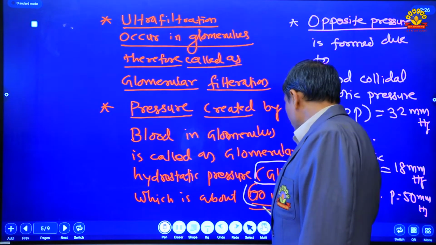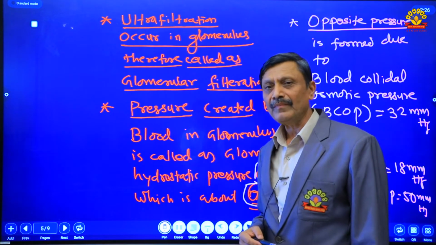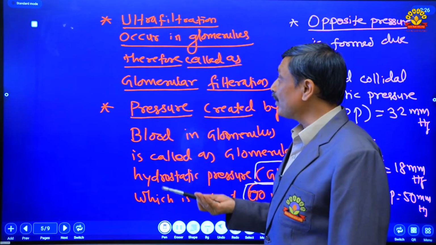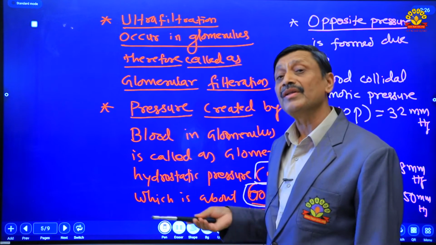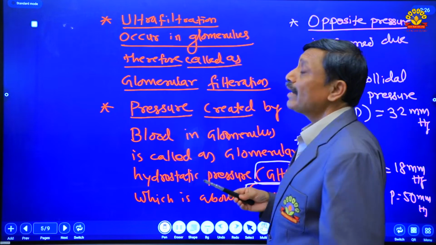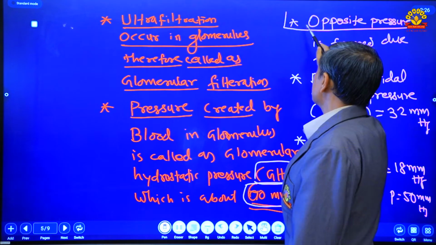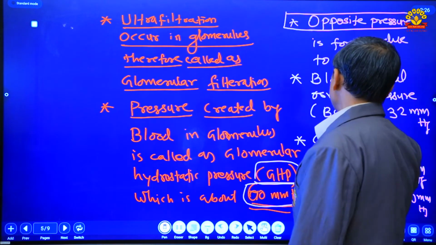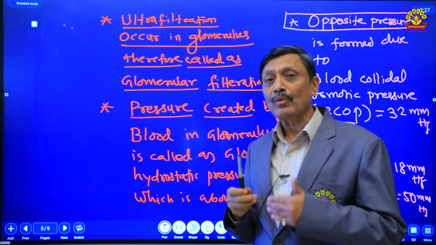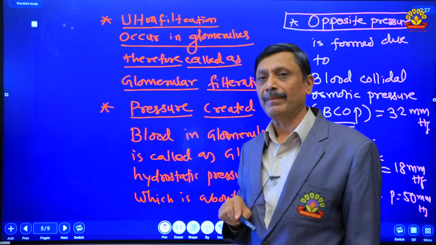This glomerular hydrostatic pressure is about 60 millimeter of mercury. As you know, Newton's third law says to each and every action there is an equal and opposite reaction. In the same manner, to oppose this glomerular hydrostatic pressure, an opposite pressure is created here. This opposite pressure is known as the BCOP and CHP. BCOP means blood colloidal osmotic pressure and CHP means capsular hydrostatic pressure.